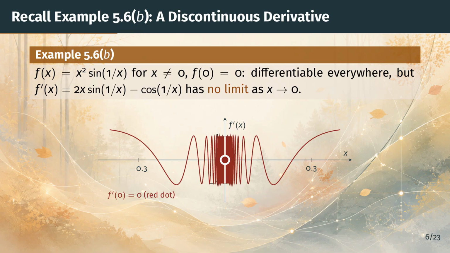The oscillation becomes so rapid that near the origin, the graph merges into a solid band of red. The individual waves are simply too thin to draw. The red dot at the origin marks the value f'(0), which equals 0. So the derivative is defined everywhere, but it has no limit at 0, and it is discontinuous there. Notice, though, that the derivative does not jump over any values. It keeps sweeping through them. That observation is exactly what the next theorem captures.